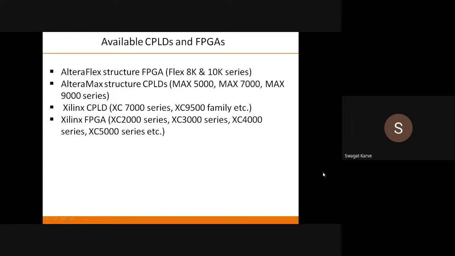Then Altera also manufactured different CPLDs. You have the Max 5000 series, the Max 7000 series, then the Max 9000 series. Basically, every version is an addition to the previous one, and there will not be any major changes.